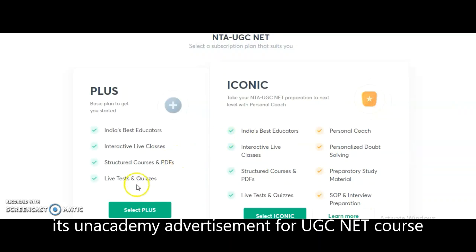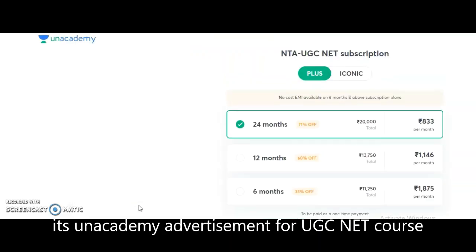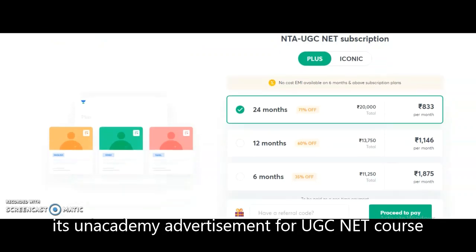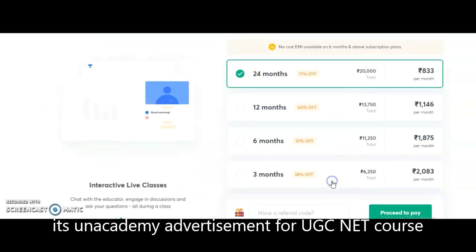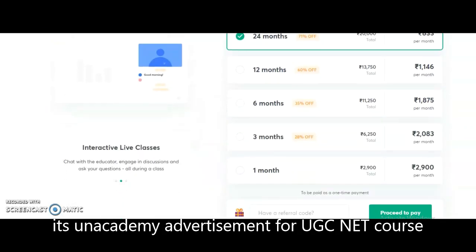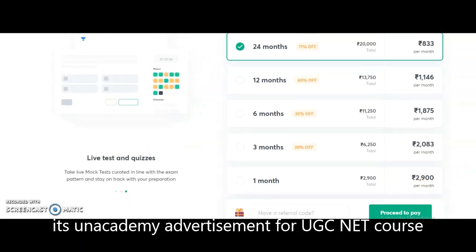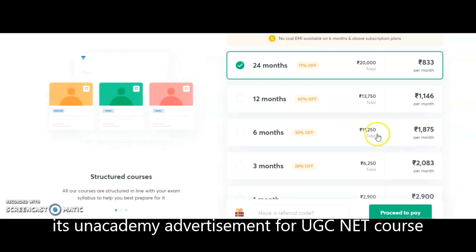While coming to the plus subscriptions, we will see the different plans here. You may check down, guys, the different plans. For 1 month 2,900, and for 3 months 2,823, and these are the charges for 1 month.